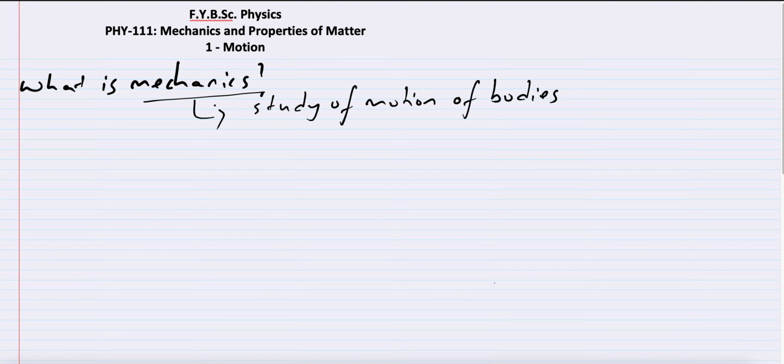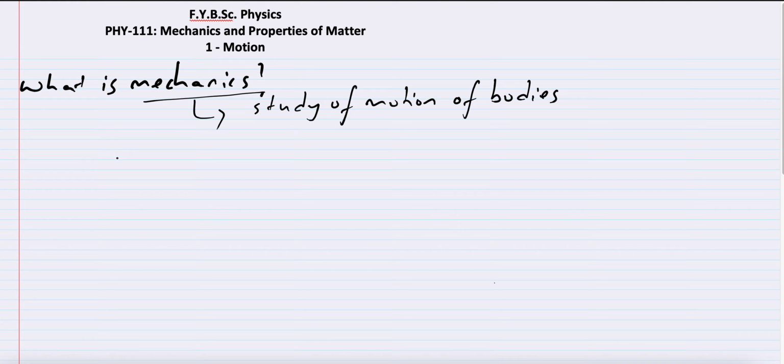It also has many other applications in other areas of science, not just physics. For example, astronomy is heavily dependent on mechanics. Geology depends on mechanics. And engineering has a lot of applications which are based on mechanics. That is why, when you start your BSc course and study the physics paper, your very first paper has mechanics in it, and your first chapter is also based on mechanics.